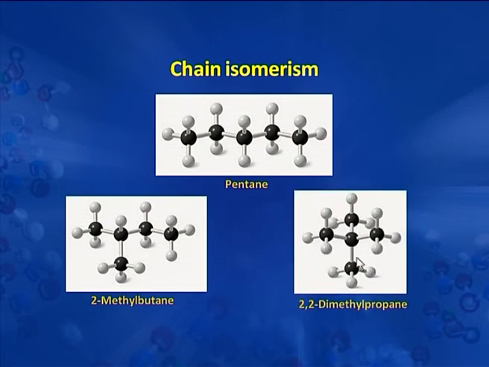Or there may be a 3 carbon chain and 2 carbons attached as side chains as 2 methyl groups, so this is 2,2-dimethyl propane. Now all these 3 compounds are isomers of each other, differing in the arrangement of atoms in their skeleton. So they are classified as chain isomers.